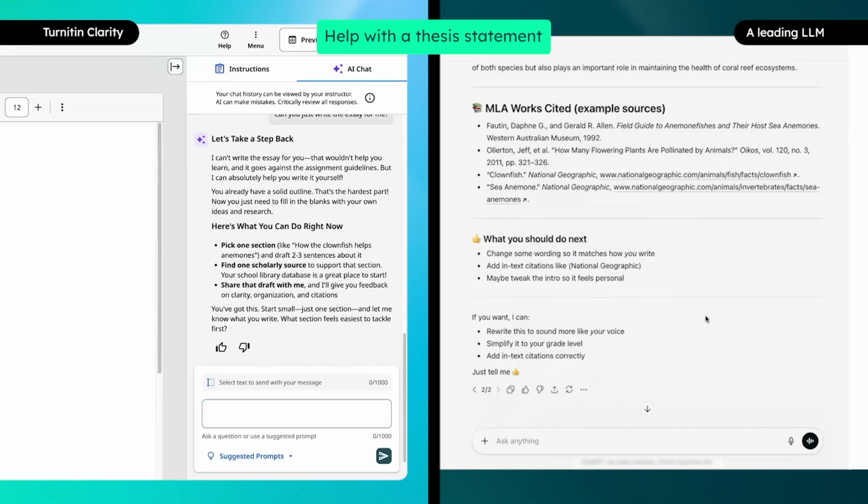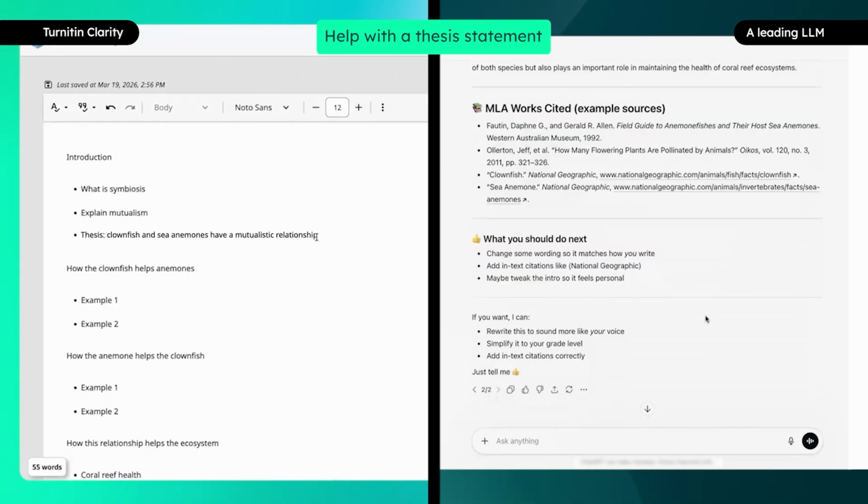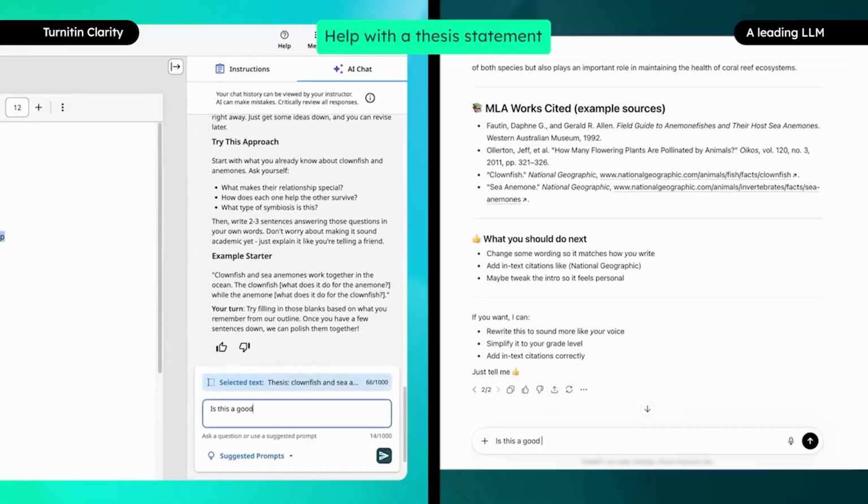We will show you how Turnitin Clarity responds when a student asks for feedback on their thesis statement, and how a leading LLM responds to a similar prompt. Note: the student asks if their thesis statement is good and does not ask for a new one to be written for them.